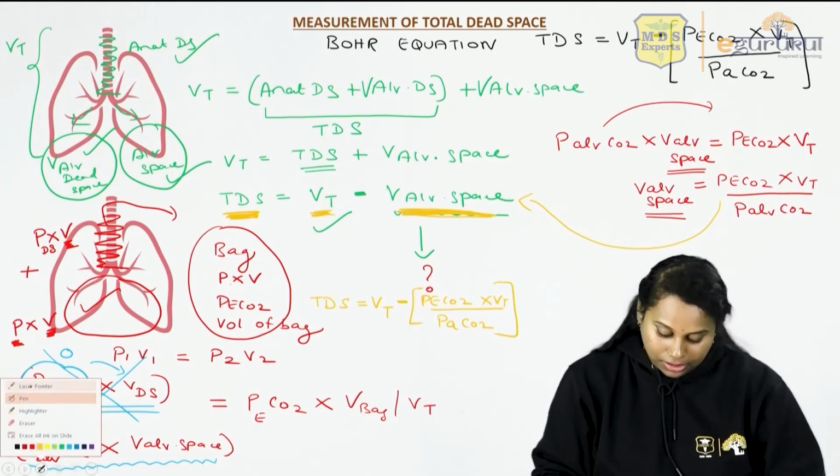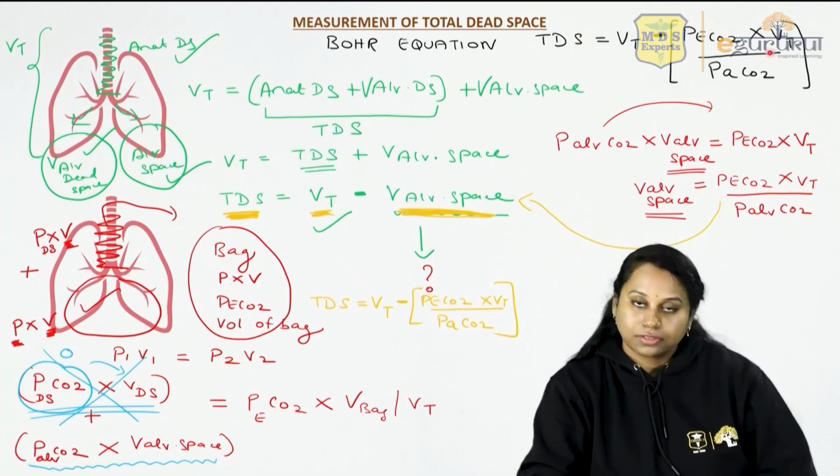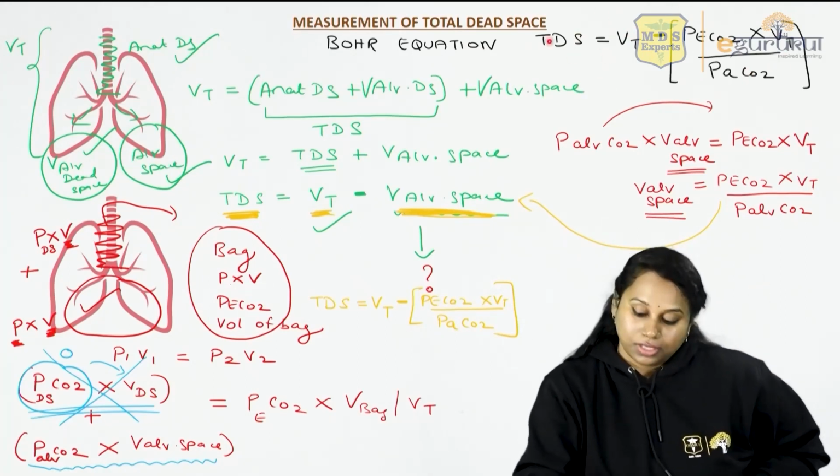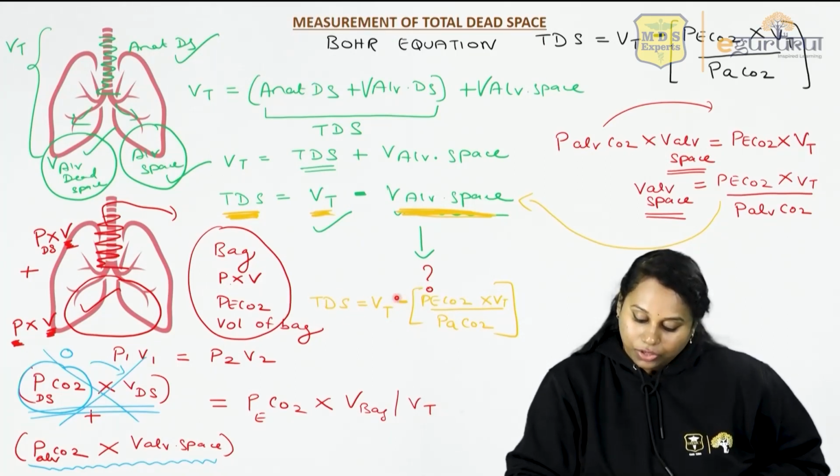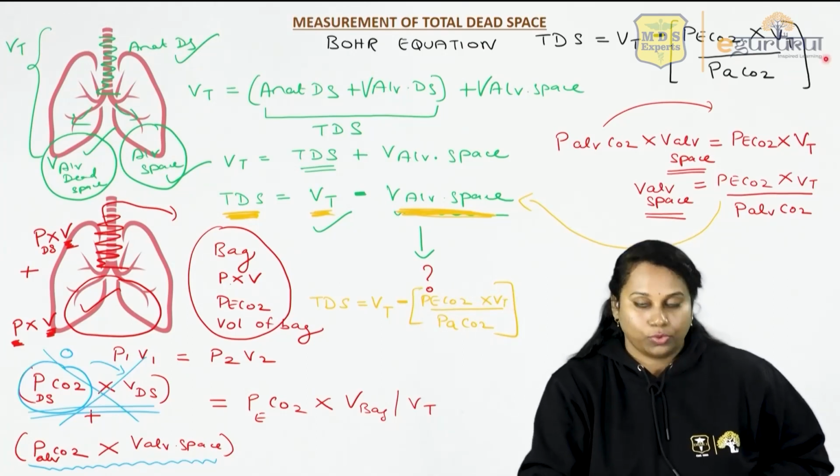Did you arrive at this equation now? We wrote the Bohr equation on top. See, we have arrived at this equation. Total dead space is equal to tidal volume minus PeCO2 into tidal volume by PaCO2.